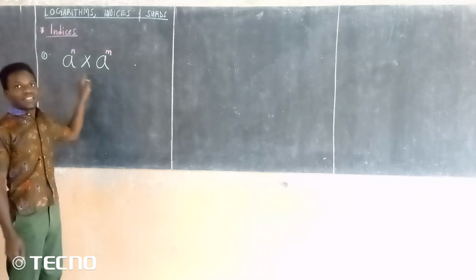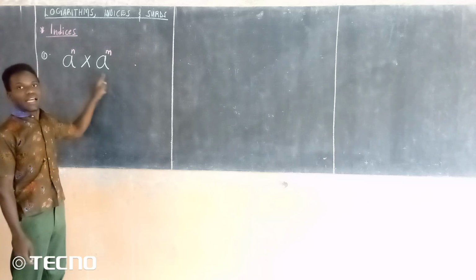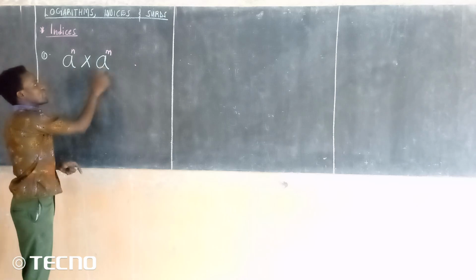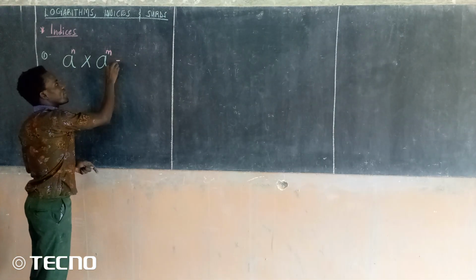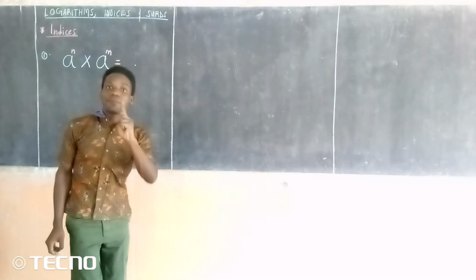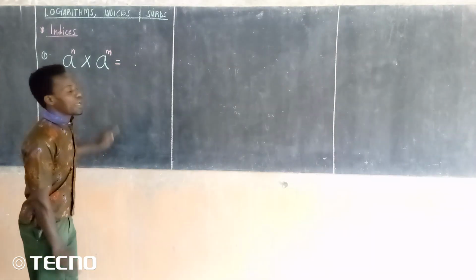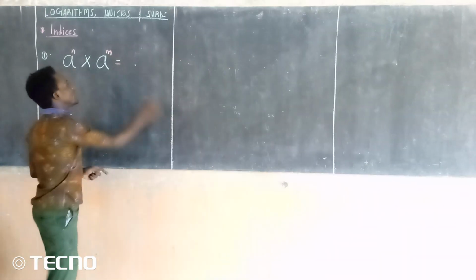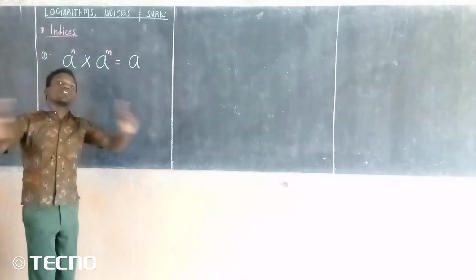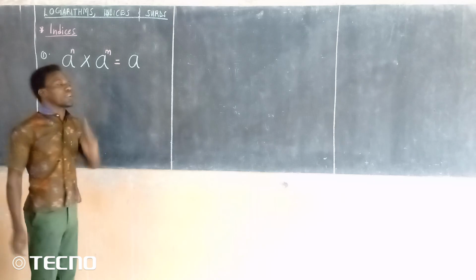The indices tell us that when we have such numbers, you are multiplying, but the numbers have the same bases, the answer shall always be what? We shall consider one letter, the base. So I will take one of them, that is a. You ignore the other one, only take one.